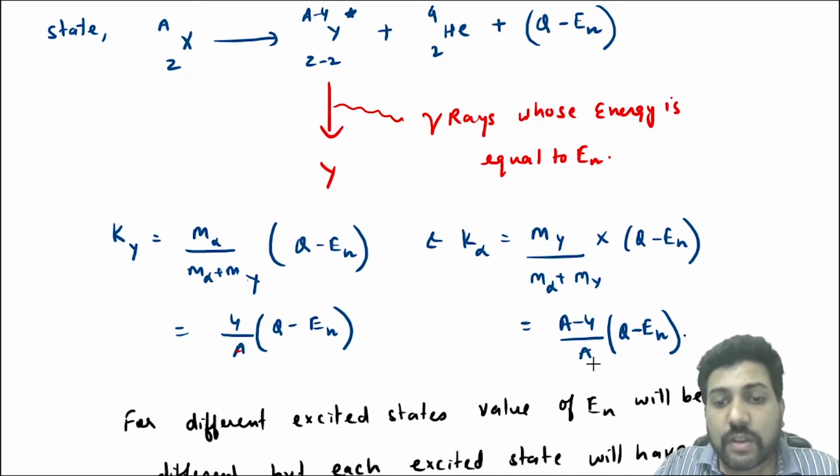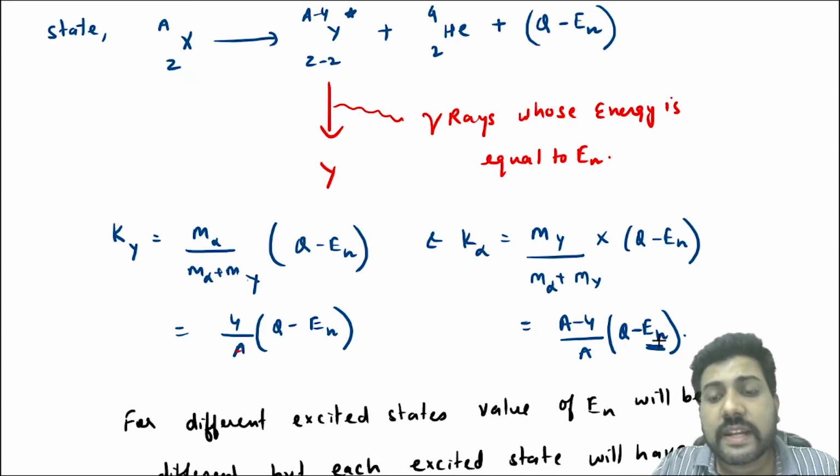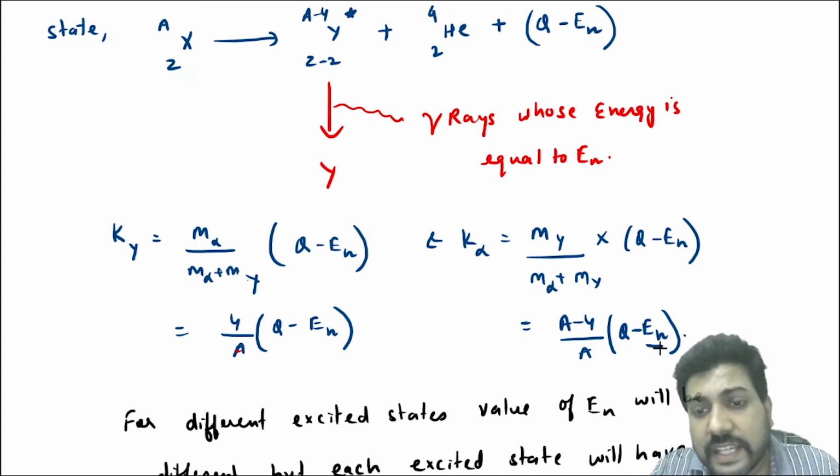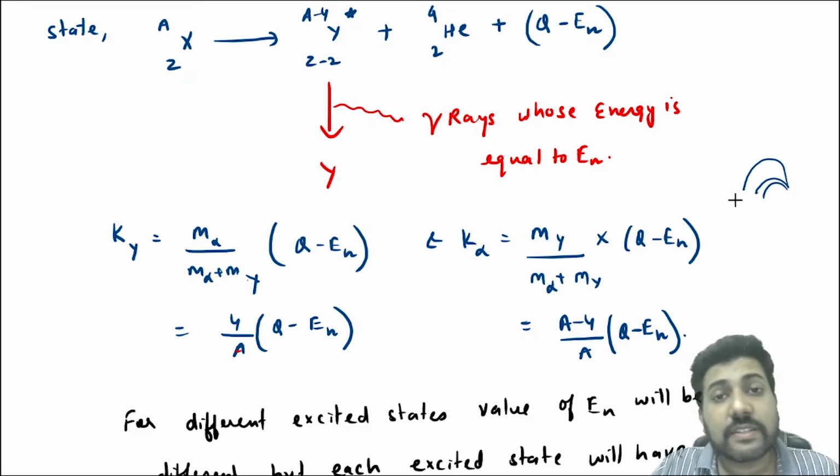For different excited states, the En value will change: E1, E2, E3. If the En value changes, the kinetic energy value will change. If the kinetic energy changes, the value of radius will also change. Then you will see some discrete values of radius, not continuous. Why?